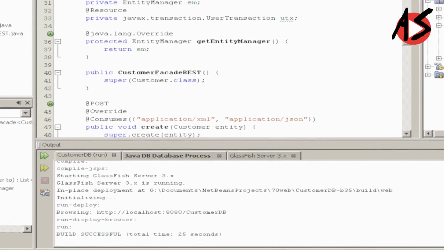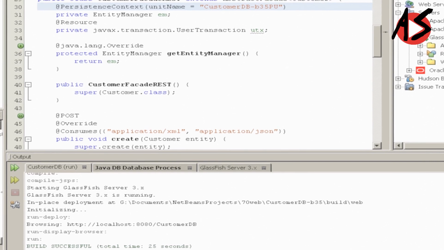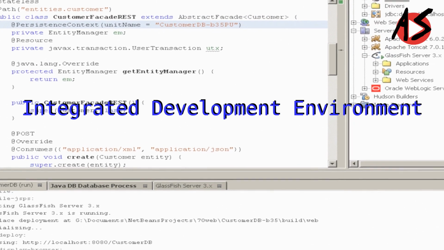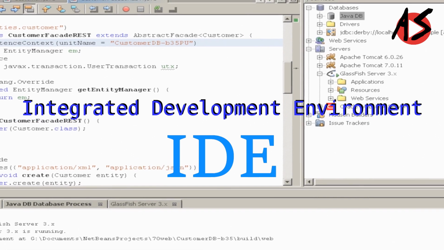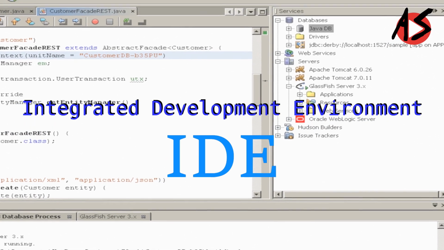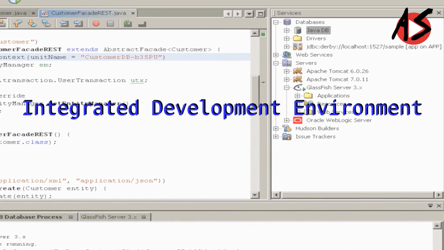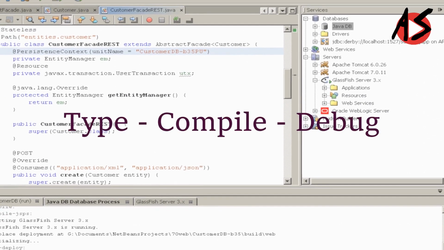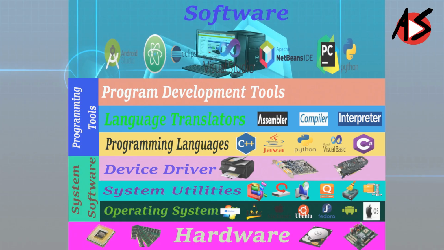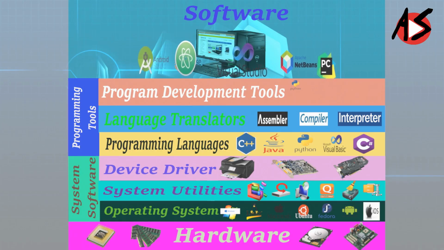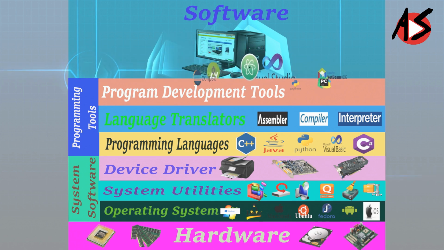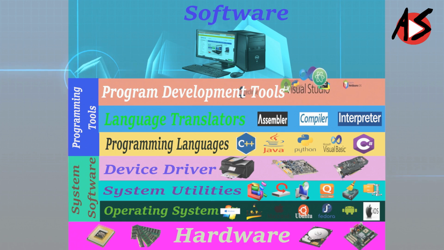In order to simplify program development, there is software called an Integrated Development Environment (IDE), consisting of a text editor, building tools, and a debugger. A program can be typed, compiled, and debugged from the IDE directly. Besides Python IDLE, PyCharm, NetBeans, Eclipse, Android Studio, Atom, and Microsoft Visual Studio are a few examples of integrated development environments.